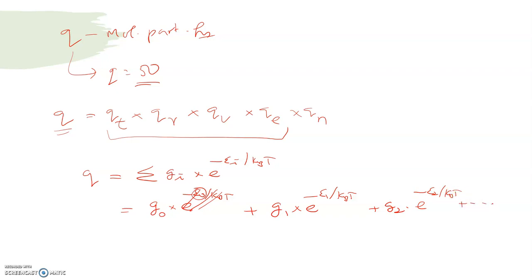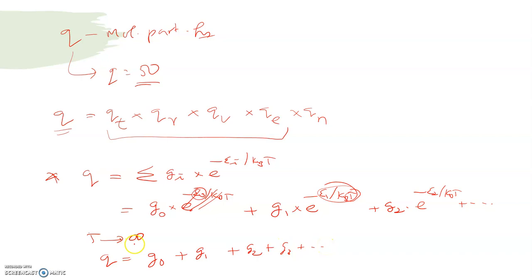Now listen, this is very important. As temperature approaches infinity, what will happen to the partition function? If I put infinity here, 1 by infinity is 0, so this term becomes 0. E power 0 is 1, so what we get is G0 plus G1 plus G2 plus G3, like that it goes.